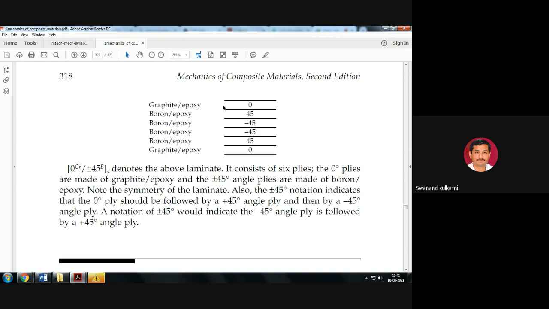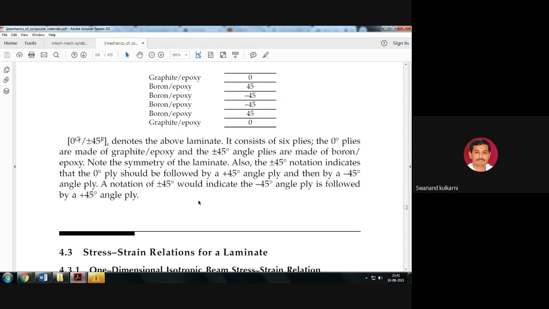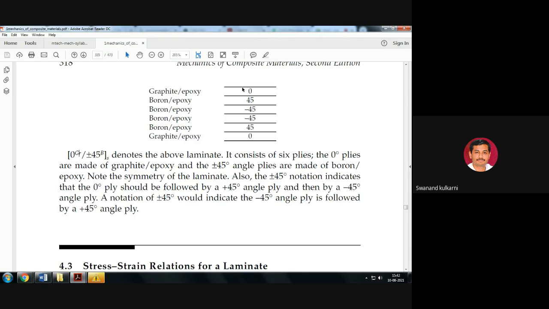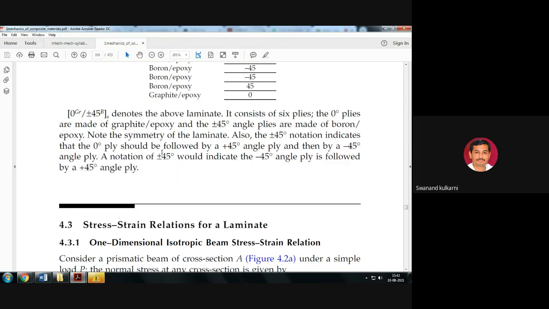But for the total construction, epoxy is considered to be the matrix only. So the matrix is the same, but reinforcements are graphite and boron here. Is it okay? So the designation for this particular laminate code is 0 gr slash plus minus 45 B, and this is symmetric here.